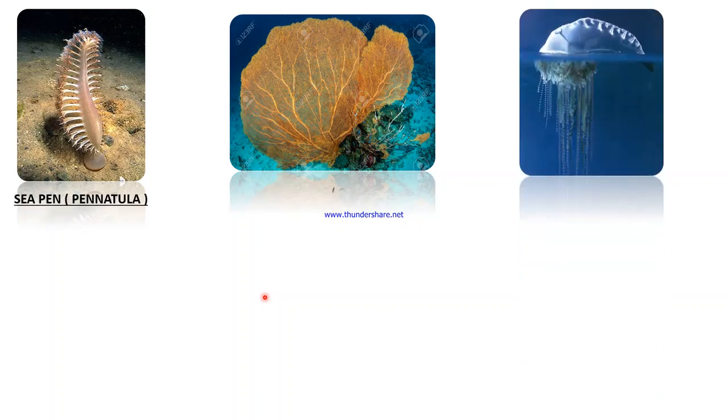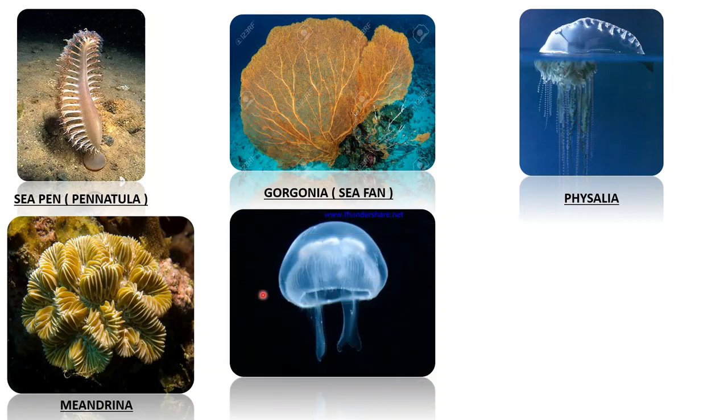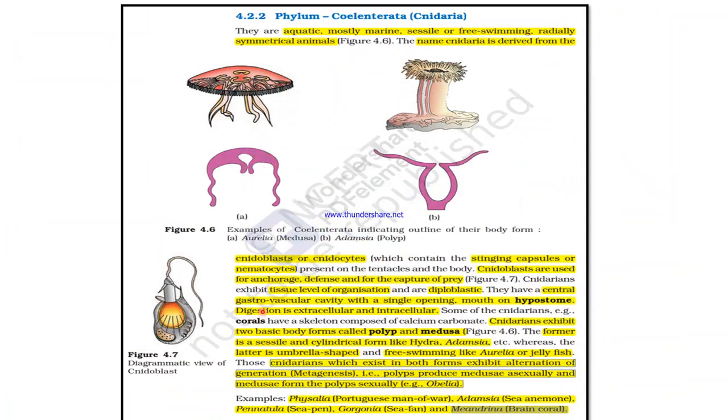So the first one is sea pen, that is Pennatula. The second one is Gorgonia, that is sea fan. And the third one is Physalia, that is Portuguese man of war. The fourth one is Meandrina, brain coral. The fifth one, it is Aurelia. And the sixth one, it is Obelia. So let's read what is given in NCERT.